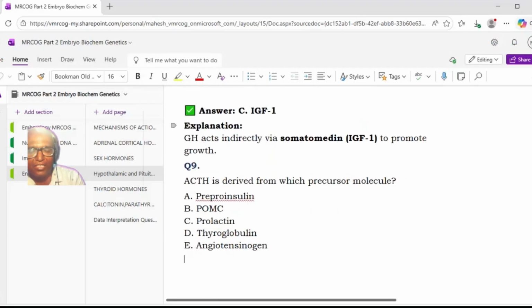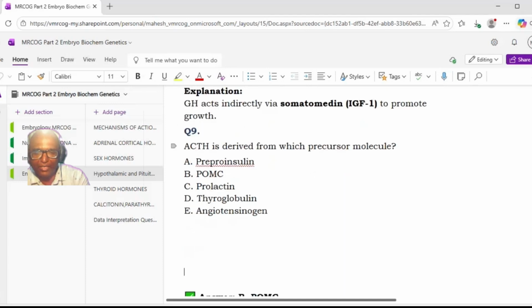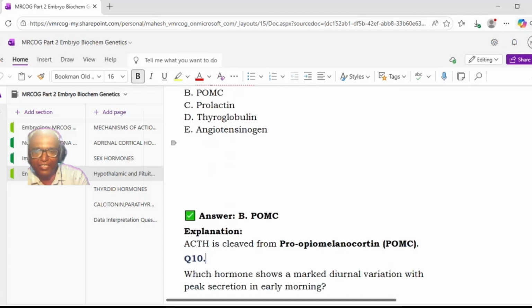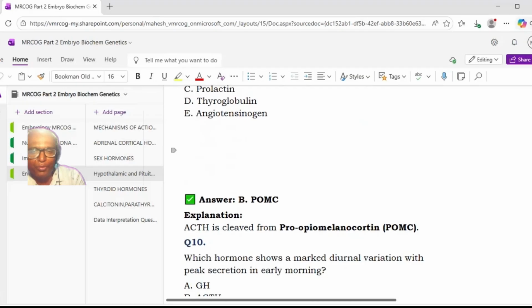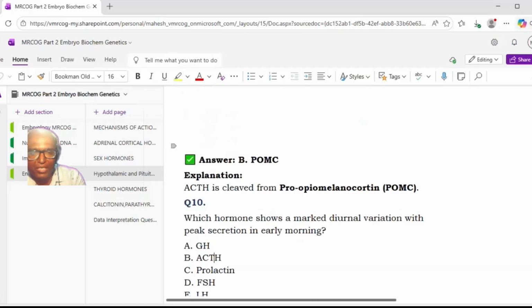Now coming to the ACTH hormone. ACTH is derived from which precursor molecule? A, preproinsulin, B, POMC, C, prolactin, D, thyroglobulin, E, angiotensinogen. The answer is B, POMC. Yes, pro-opiomelanocortin. ACTH is cleaved from pro-opiomelanocortin, POMC.